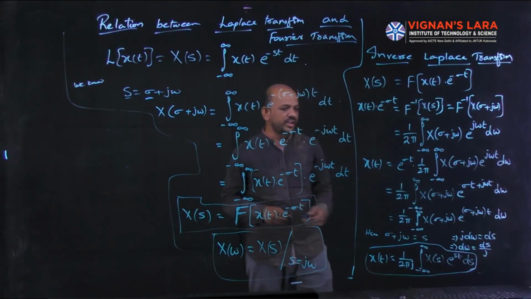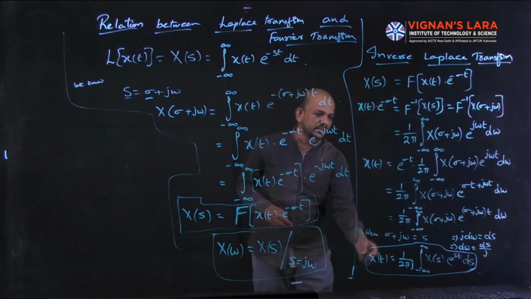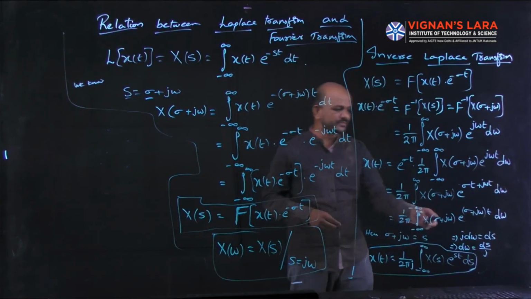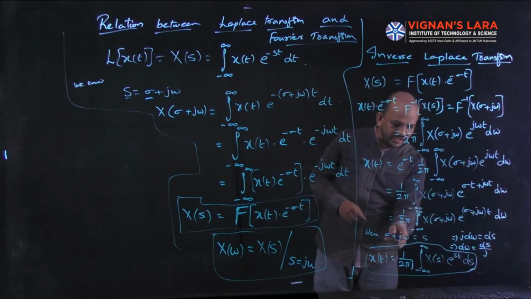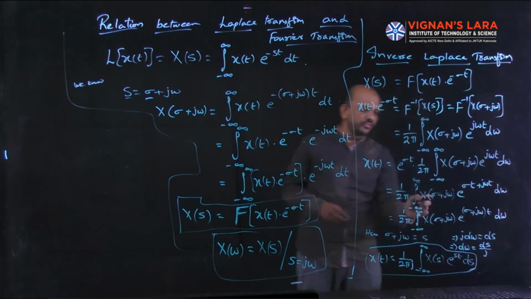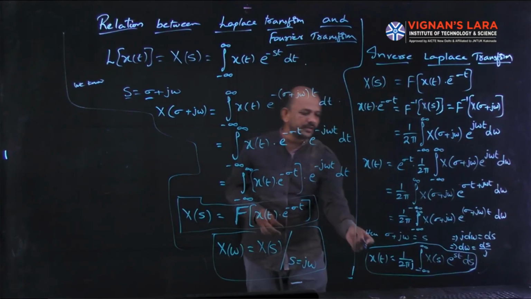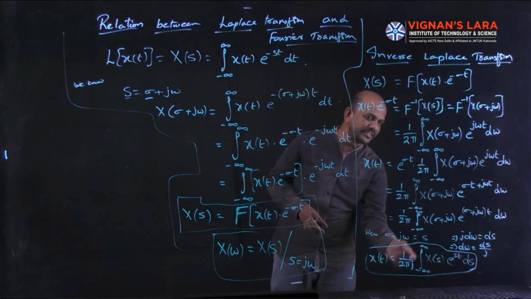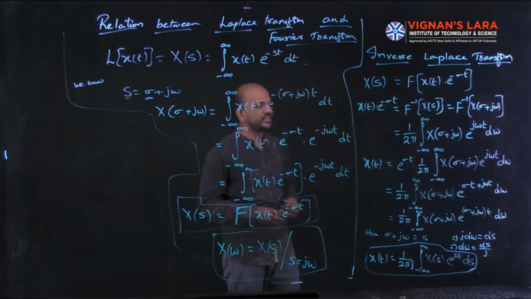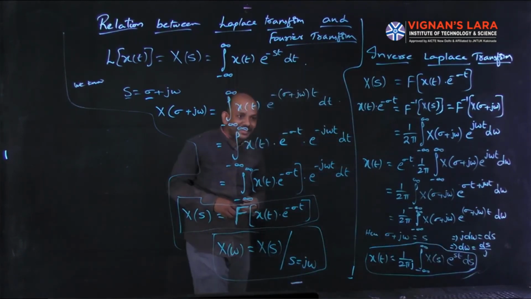In this equation I am substituting sigma plus j omega as s, because we know sigma plus j omega is equal to s. Whenever sigma plus j omega equals s, that implies j into d omega will be equal to ds, or d omega equals ds by j. So if you replace this with s, d omega is replaced with ds by j. Finally x of t will be equal to 1 by 2 pi j integral minus infinity x of s e power st ds. So this is the formula for inverse Laplace transform.